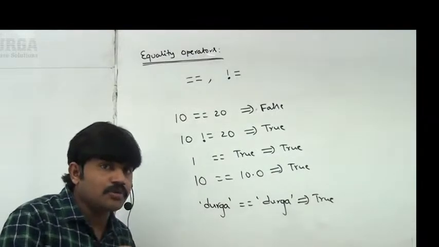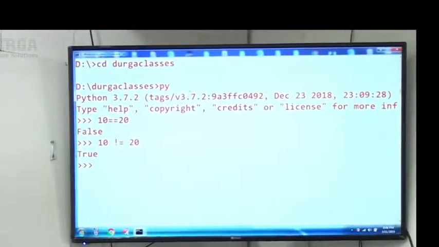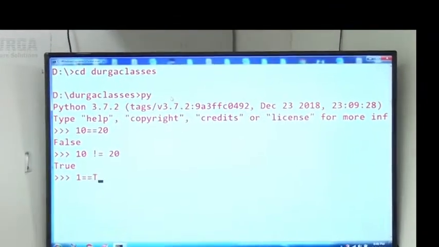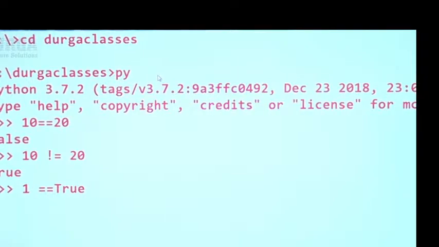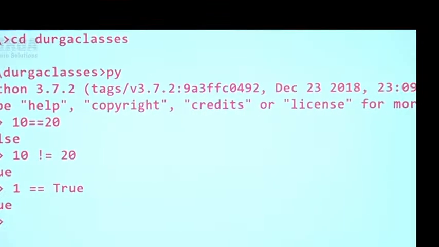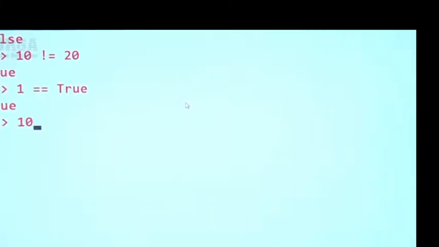Let me execute so that you will get much clarity. 1 double equal to true is true, the answer. Next, 10 double equal to 10.0 I'm taking. Yes, true is the answer. Durga double equal to Durga I'm taking. Yes, now also true is the answer, right?